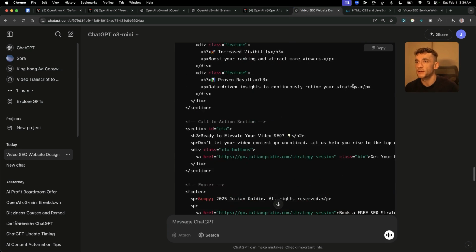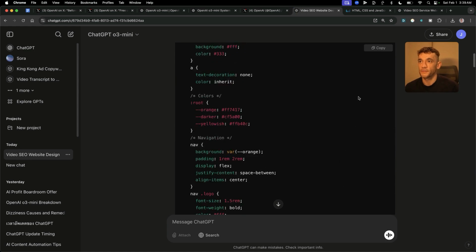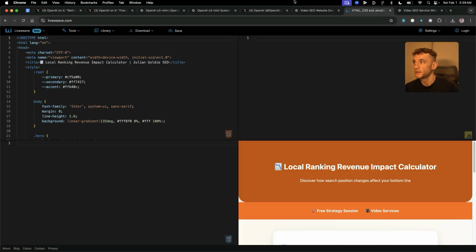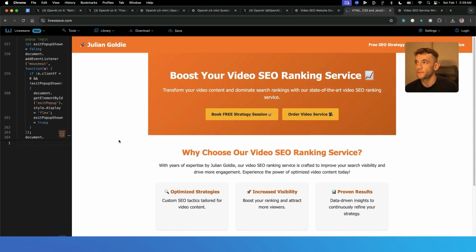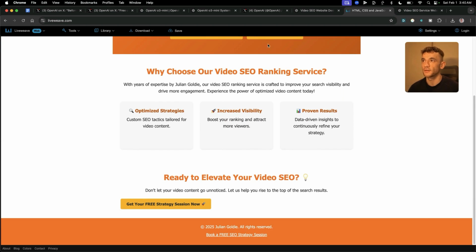So we're going to grab the HTML now. We can't preview it directly inside the chat. It doesn't seem like, for example, you can use a canvas directly inside ChatGPT with o3-mini. You have to test the HTML as well. But let's test this out, see what we've got. We have a website built in literally 4 seconds. That's how long it took from o3-mini.